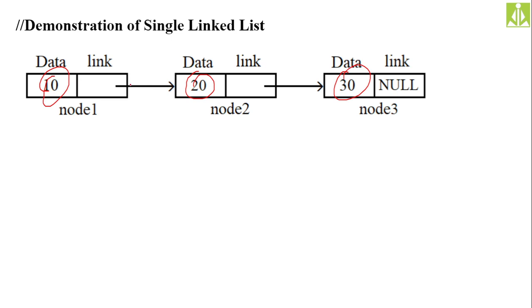Now what we have to do is frame these links. So node 1 dot link equals & of node 2. Then node 2 dot link equals & of node 3. Then node 3 dot link equals null. Like that we have to make.